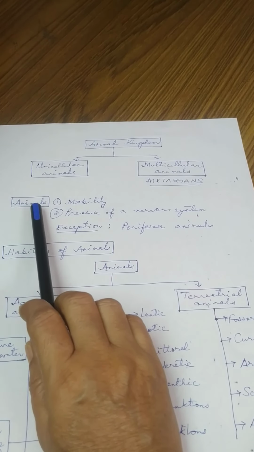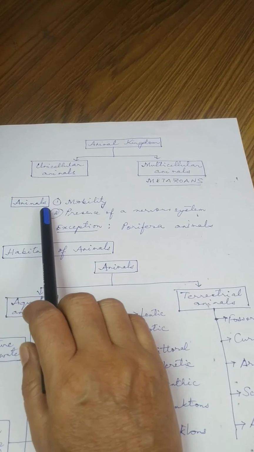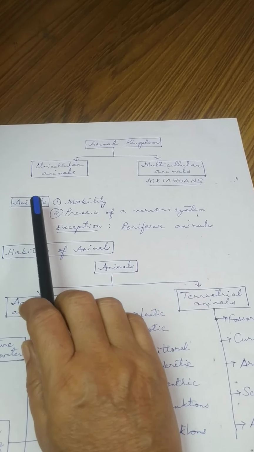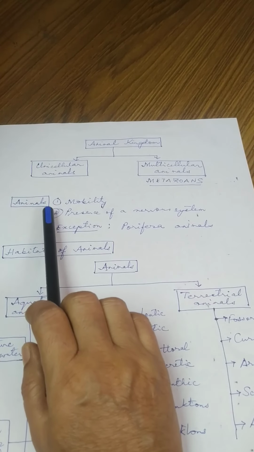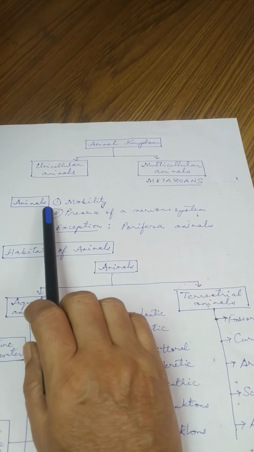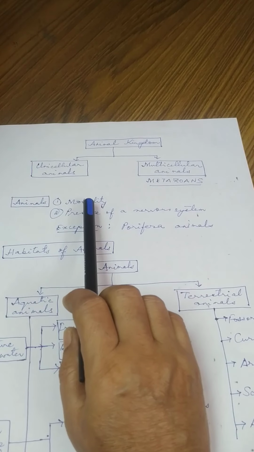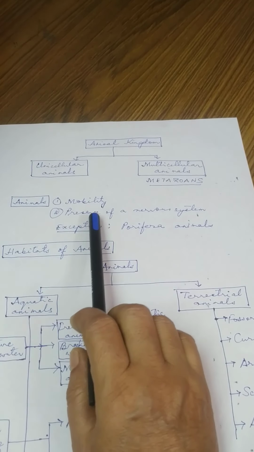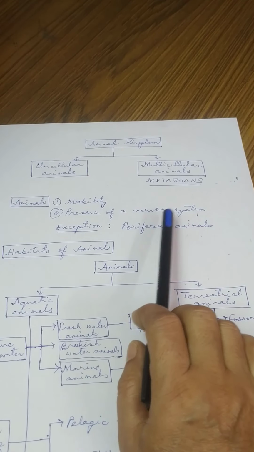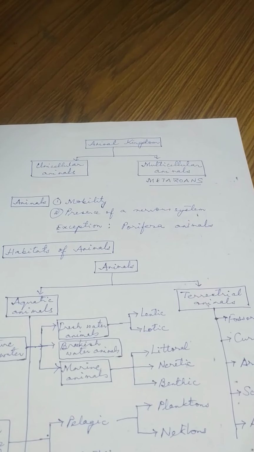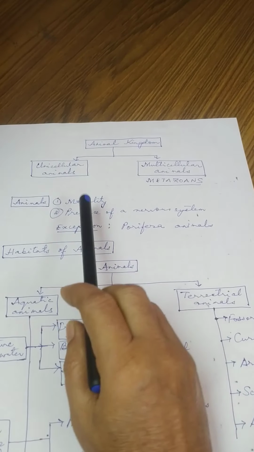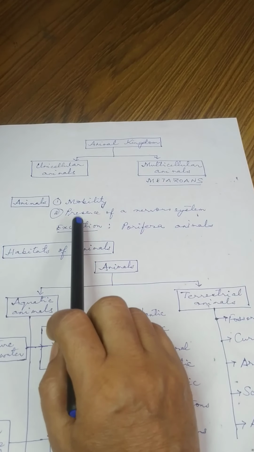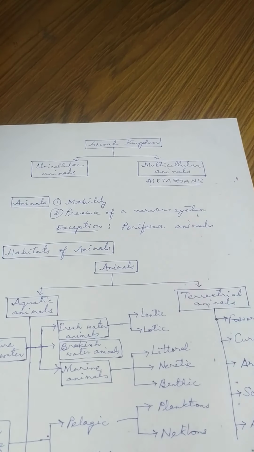You know the differences between plants and animals. Now, the two main features of animals are, the first one is mobility and the second one is the presence of a nervous system. So remember, the two important features of animals are mobility and presence of a nervous system.